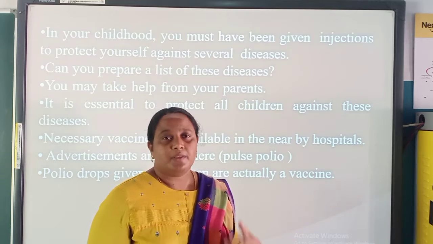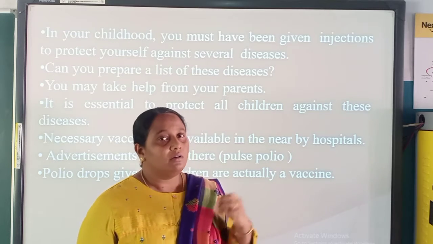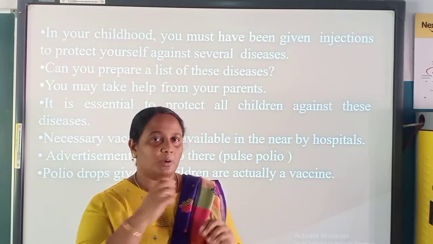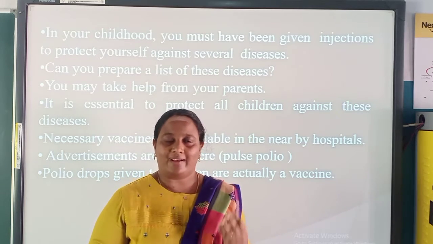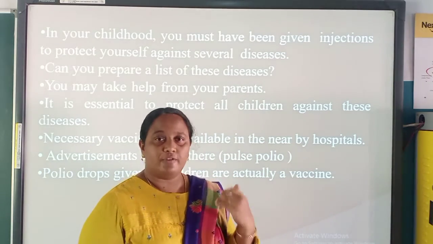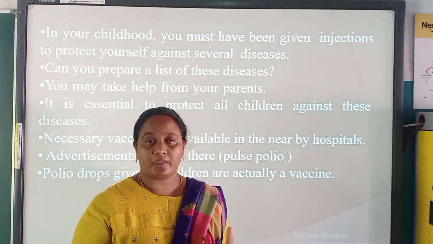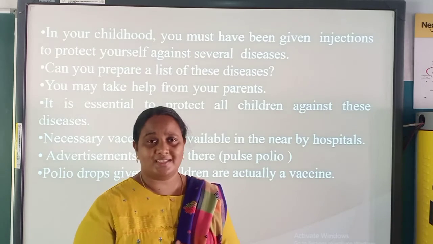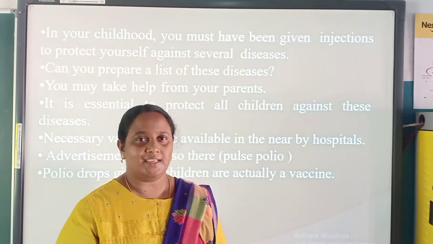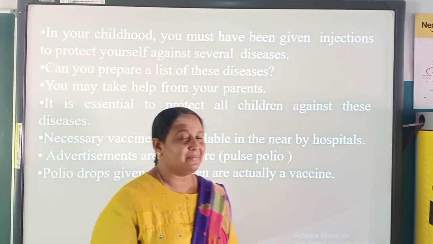So BCG, we used to take something like that. Ask your parents what vaccinations have been given to you and what have not, and write it. Write in your book minimum 3 vaccinations you have taken during your growth. For example, there is BCG, and there is polio vaccination, something like that. There are many vaccines. You will search it and write it on your notebook. That is your assignment. Okay.